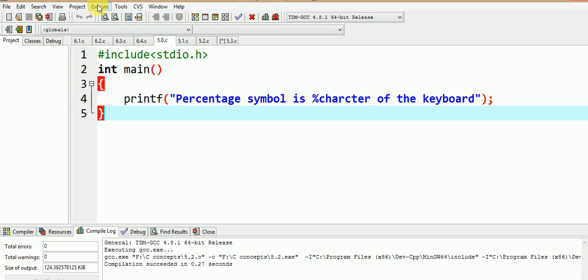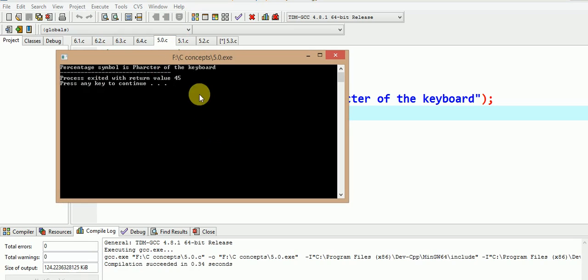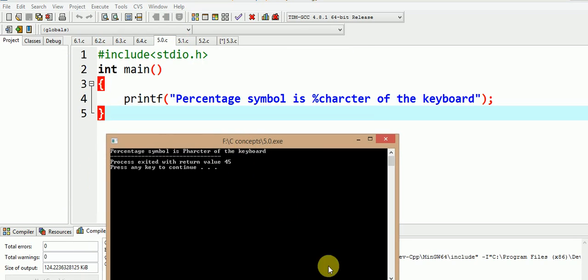Let us execute the program to see the output. What we observe here is that instead of the percentage symbol, P gets printed on our output screen.